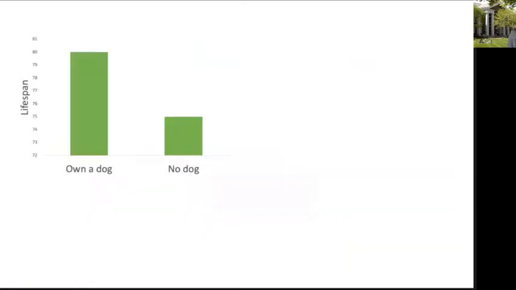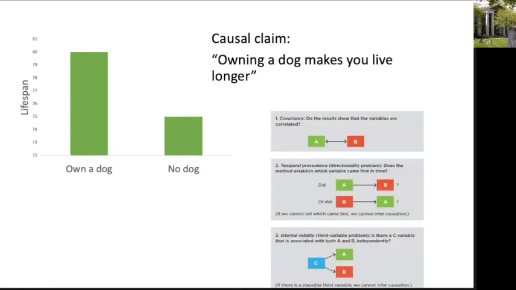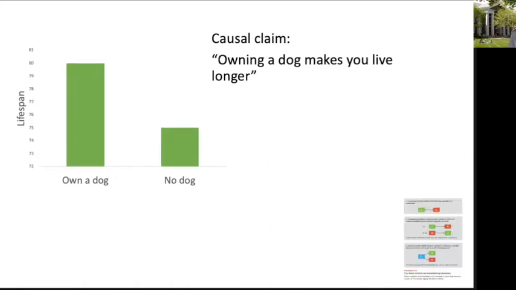Okay, so here's a little sketch of the results that they described. Again, these are not the actual results from the study. This is just my sketch of what I picture when I read the journalist's coverage of it. Owning a dog is on this axis and how long people live is on the y-axis. Let's interrogate this potential causal claim that the researcher that was interviewed wanted to make, that owning a dog makes you live longer. Again, we're going to apply the three criteria for causation to this study to see if this causal claim can be supported.